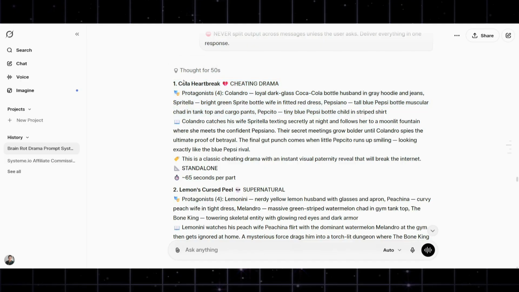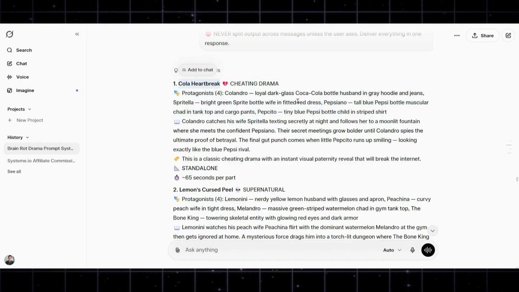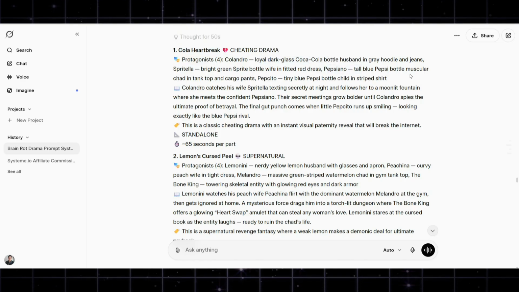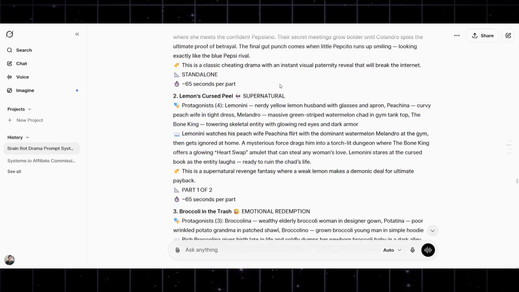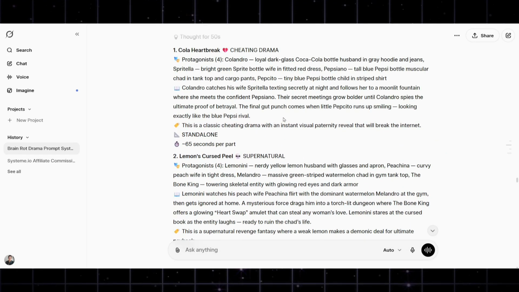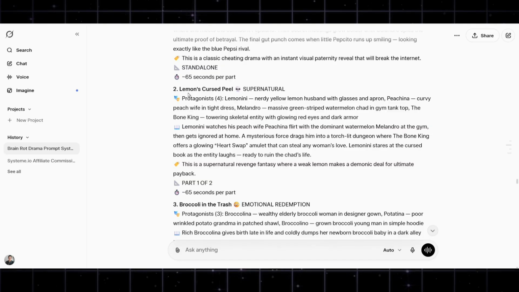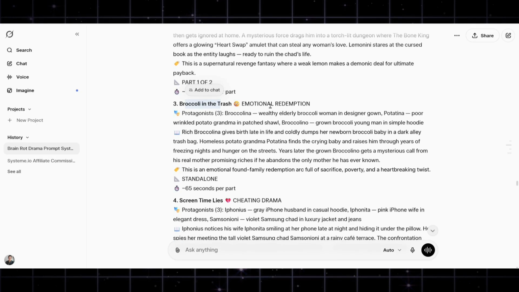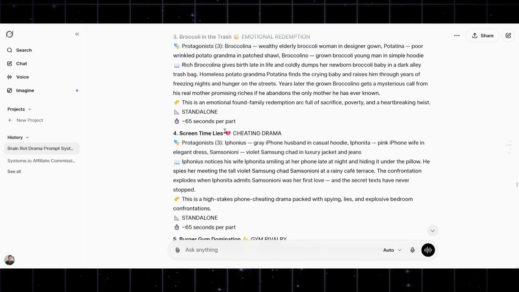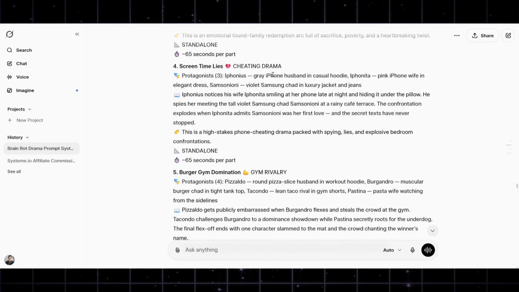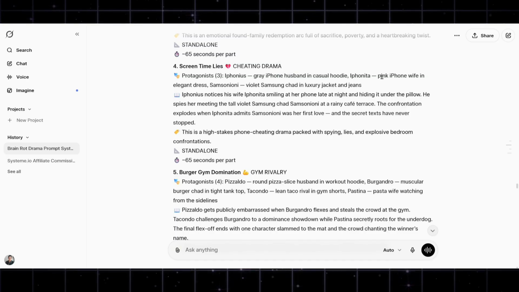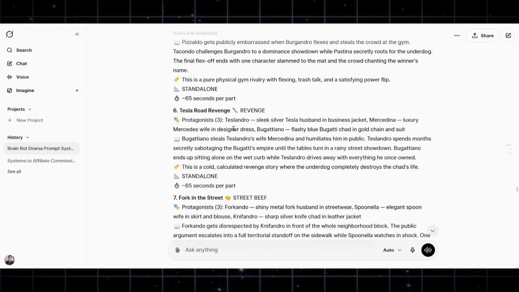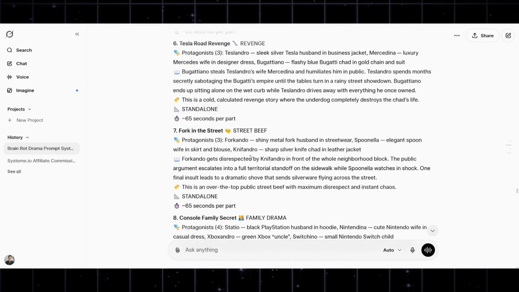Some of the options involved Coca-Cola bottles, a royal dark glass of Coca-Cola, and Pepsiano, a tall blue Pepsi bottle, and all that stuff. You can use Pepsi bottles, bottles of juice, fruits, vegetables. Like number 3 is broccoli in the trash, an emotional redemption story. Screen time lies, a gray iPhone husband in a casual hoodie, and iPhoneita.